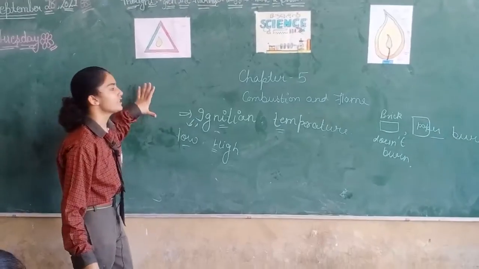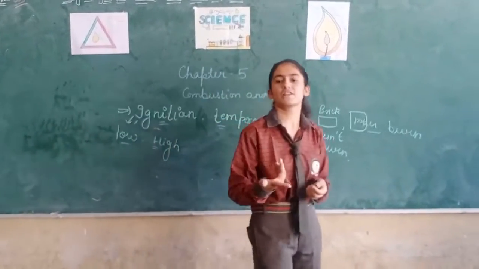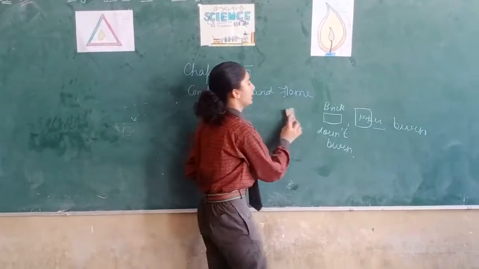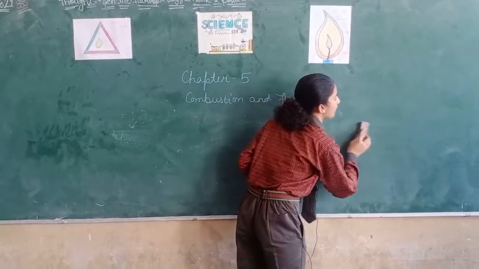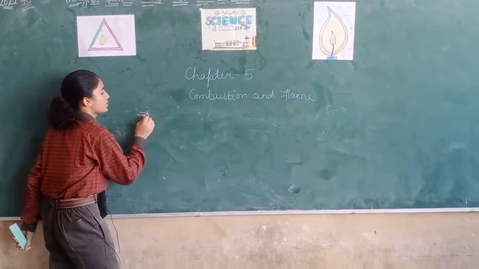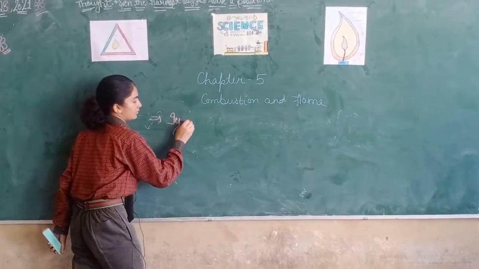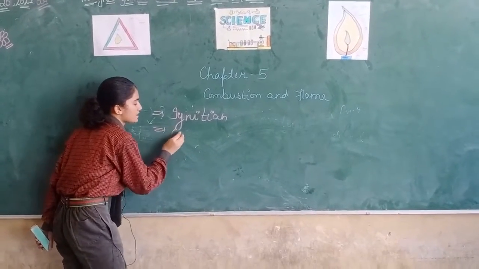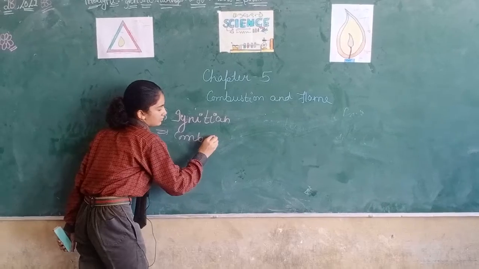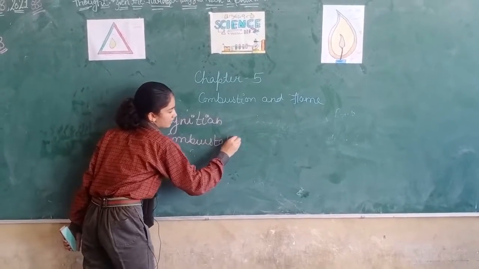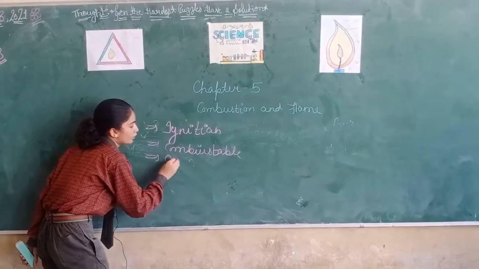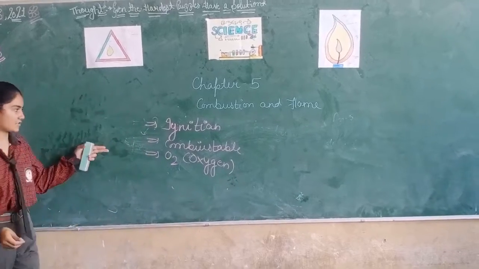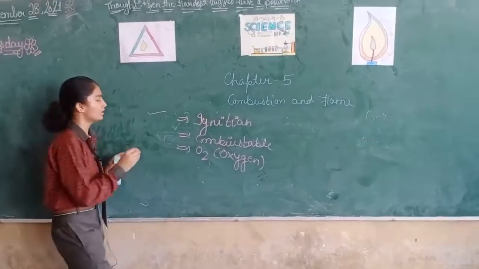Okay. Now I will tell you what are the properties necessary for combustion. There are three properties. First one is ignition temperature. Second one is combustible substance. And third one is O2. O2 means oxygen. Right. These are necessary. I have told you about ignition temperature and combustion.